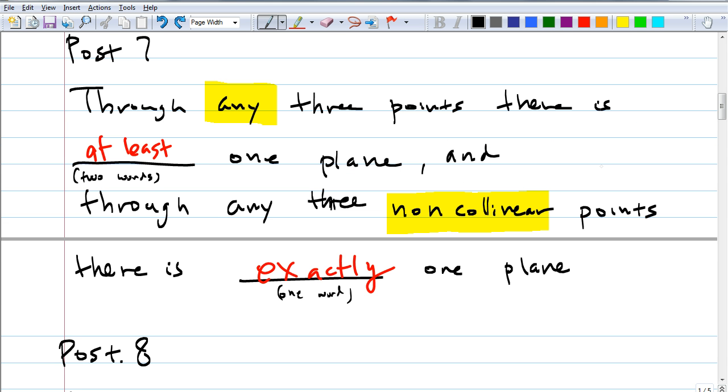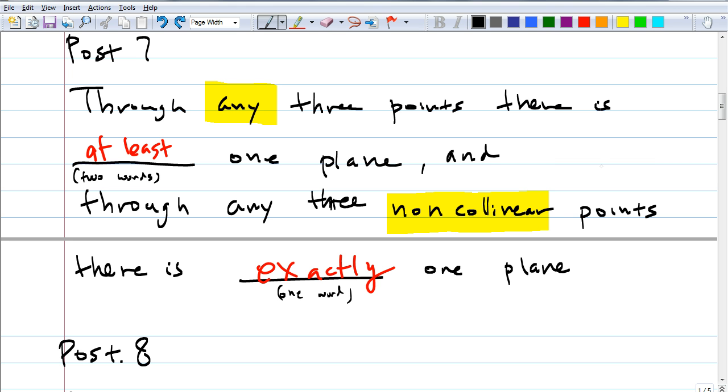So Charlie mentioned that the last term we talked about is similar to this term, but I want you to focus on the second part: through any 3 non-collinear points. You told me it's similar to the first part of postulate 7, but isn't it more similar to the second part? Because it says through any 3 non-collinear points, there's exactly one plane. Now, how are they saying this a little bit differently in this term? Yes? They took 2 of the non-collinear points and made them a line. Exactly. They made it into a line, and then a point, of course, outside, right? Do you see they're similar but not the same statement?